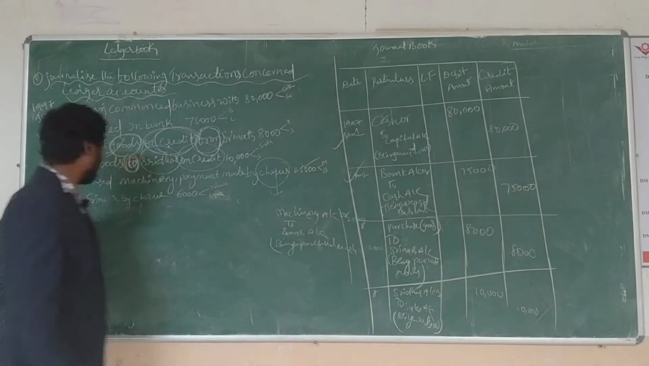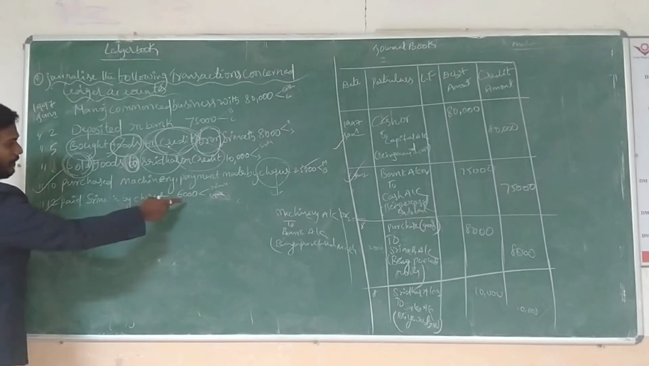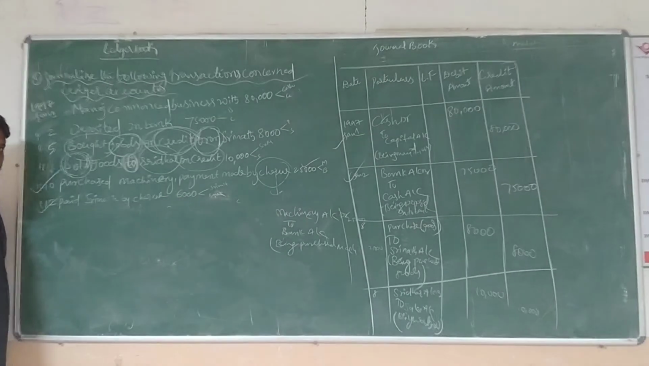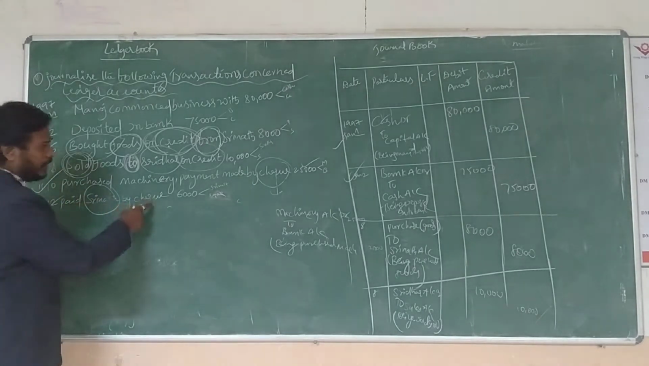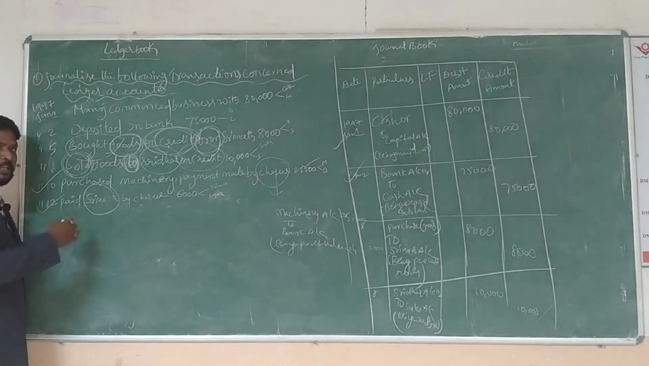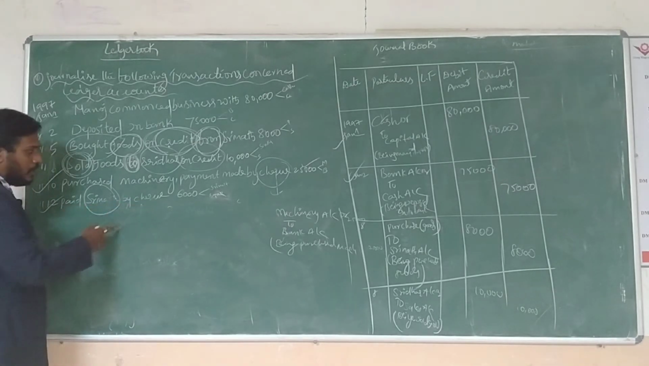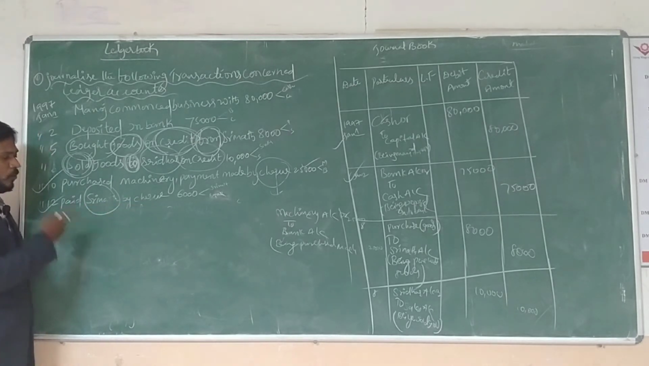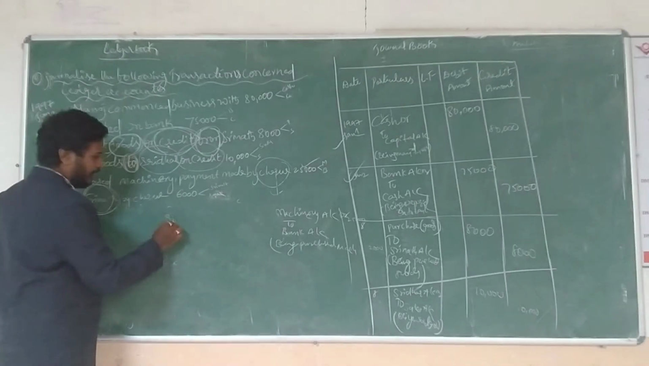Simply remember. Okay. Next, paid Srina by check 6,000. Srina is another person. Sorry, paid Srina, I will pay to Srina. I paid to Srina by check. Then how do you pay? Through check to Srina. So who is the receiver? Srina is the receiver, right?